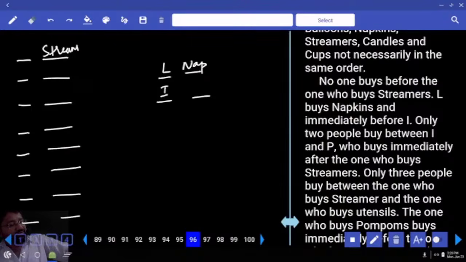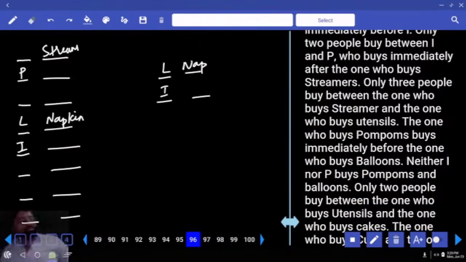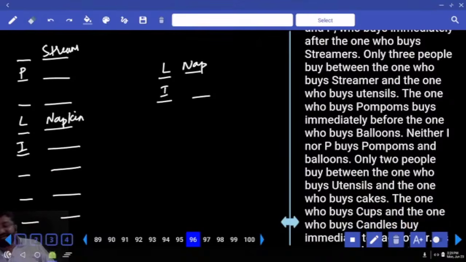P buys immediately after the one who buys streamers, and how many people between them? 2 people between P and I. Immediately above I is L, and this person has bought napkins. Only 3 people between the one who buys streamers and the utensils. 1, 2, 3, utensils is I. Next please.